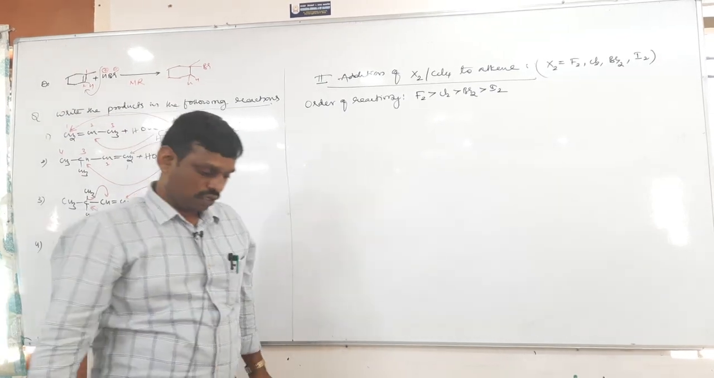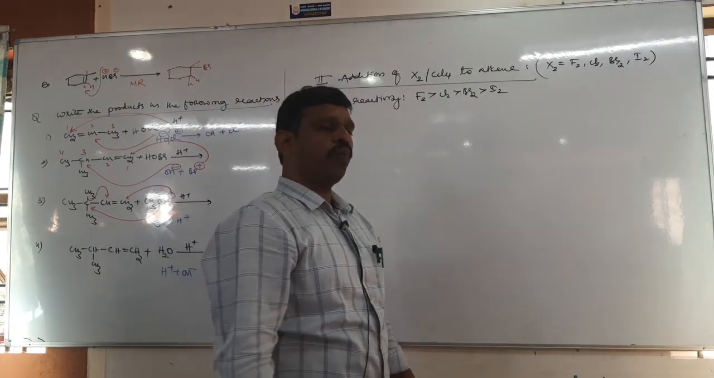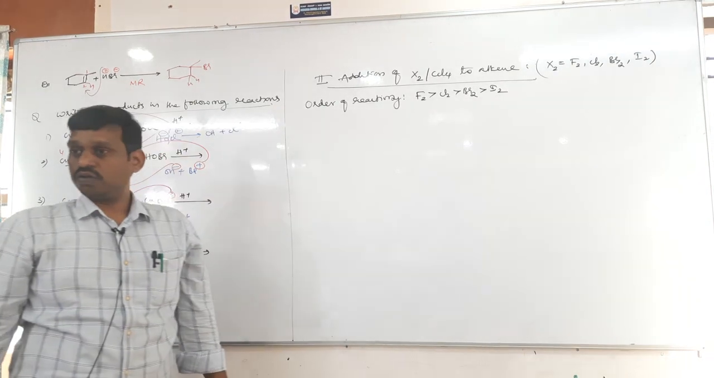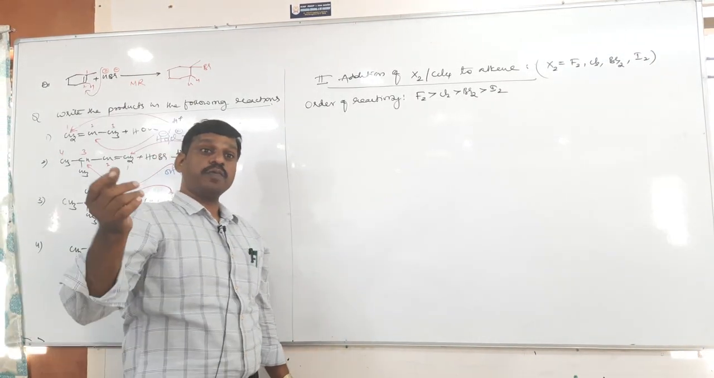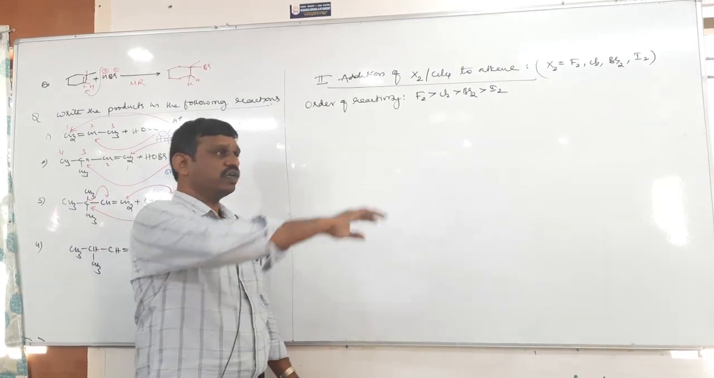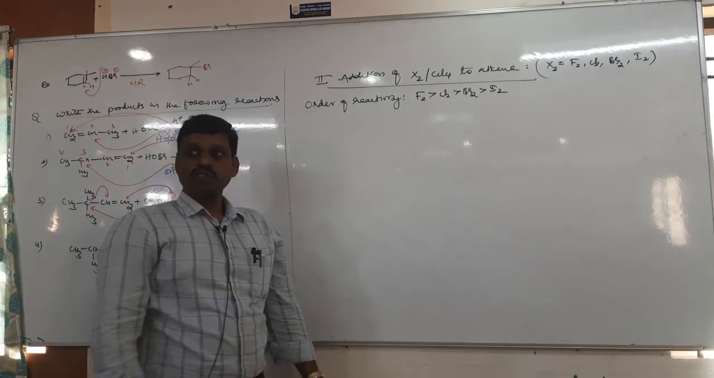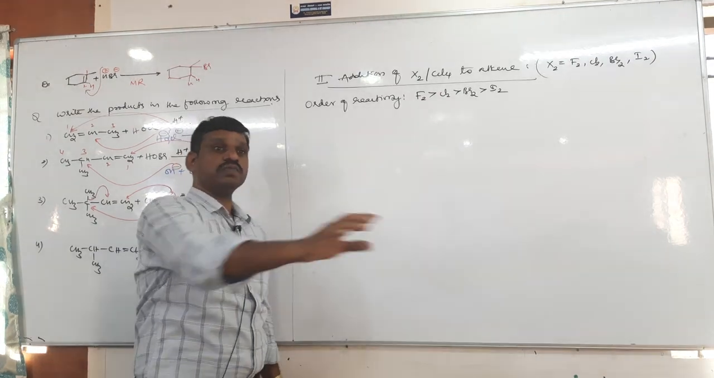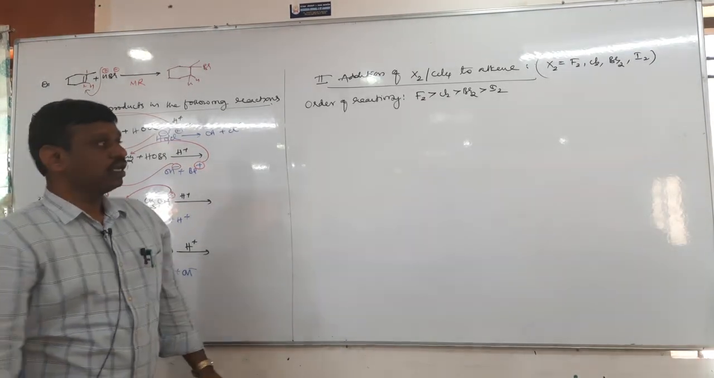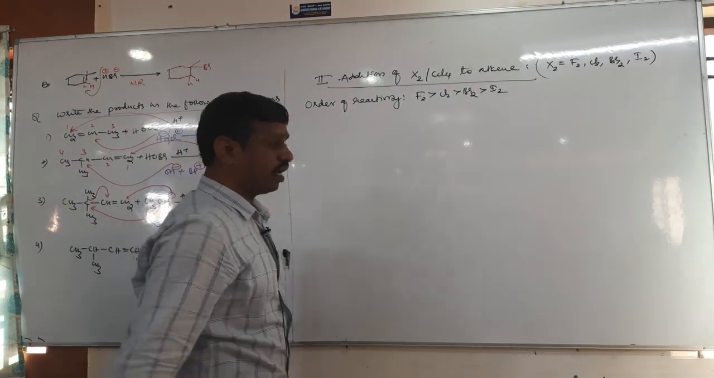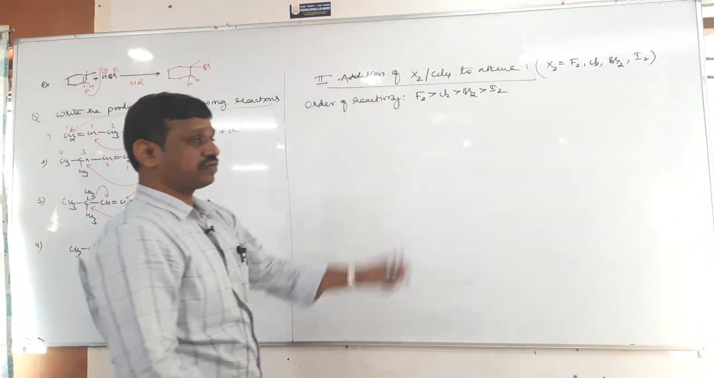How much is that? Around 2.87, so its SRP value is the highest. Therefore, hydration energy is also more. So these are all factors that make fluorine more reactive, not because of bond length, not because of bond enthalpy. So this is the order of reactivity of the halogens.